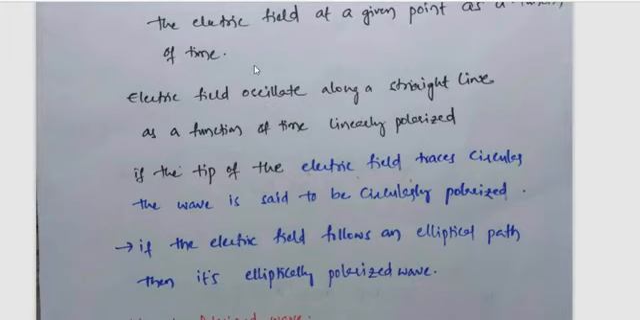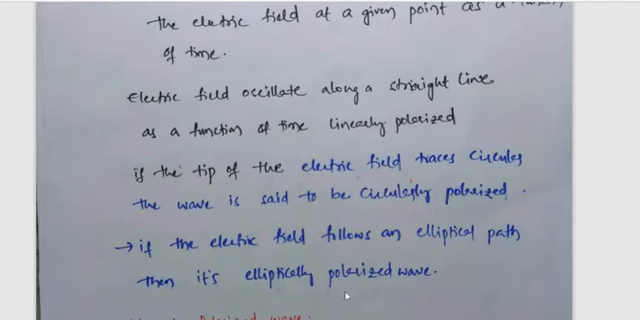So let us assume your electric field varies in the x direction, that is, the tip of the electric field varies along the x-axis. If it is the y-axis, then the tip of the electric field varies along the y-axis. If you assume the z-axis, then the field varies along the z-axis. If the tip of the electric field traces a circle, meaning the electric field varies in a circular path instantaneously with time, then that is a circularly polarized wave.